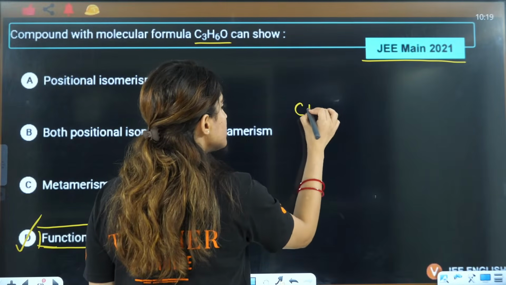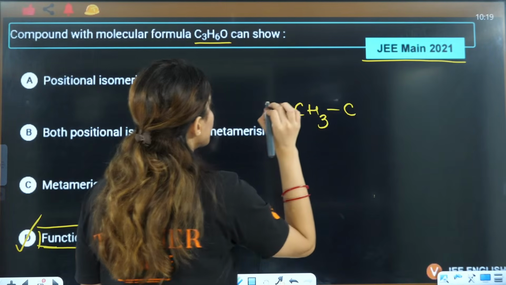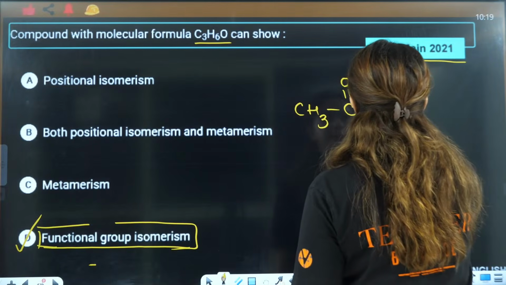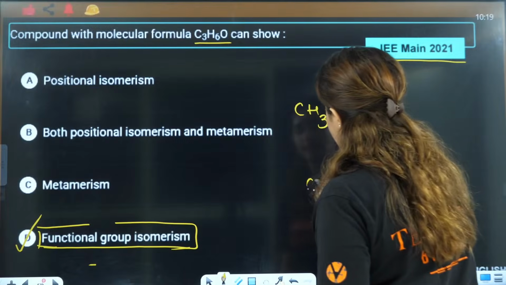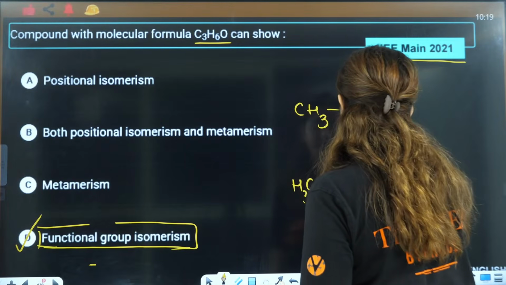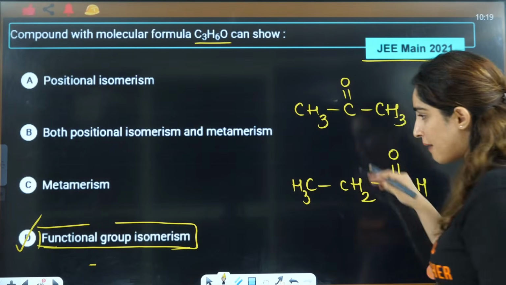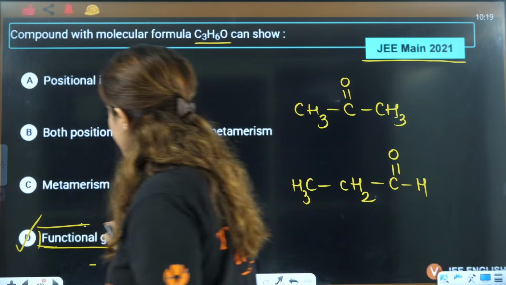So it is 1, 2, 3. Alcohol is not possible here. But what is possible? Ketone and aldehyde are possible here. This thing is possible. CH2, C double bond O, H. By this they will show functional isomerism.